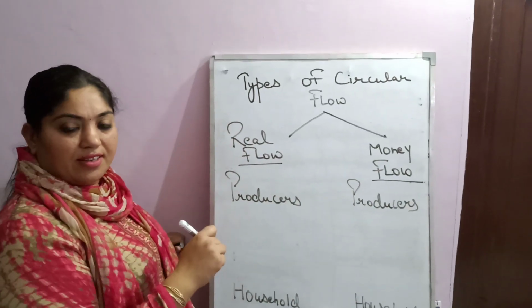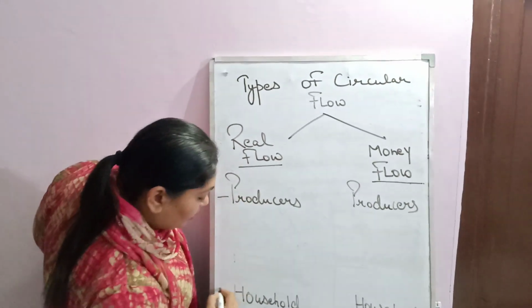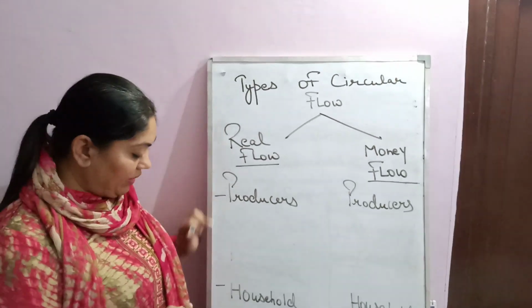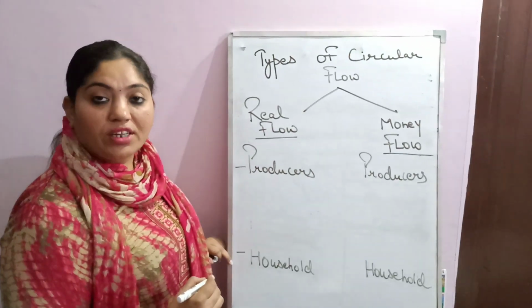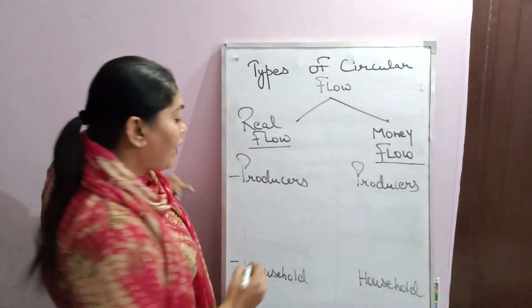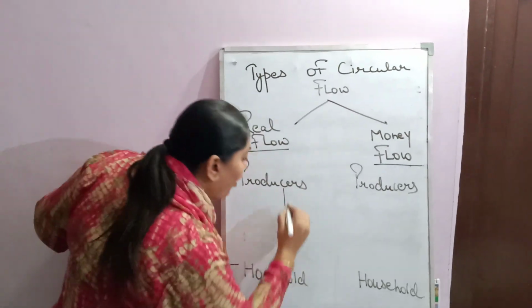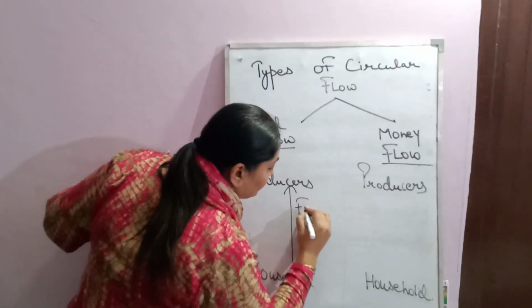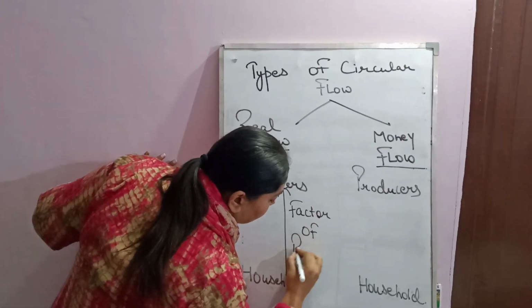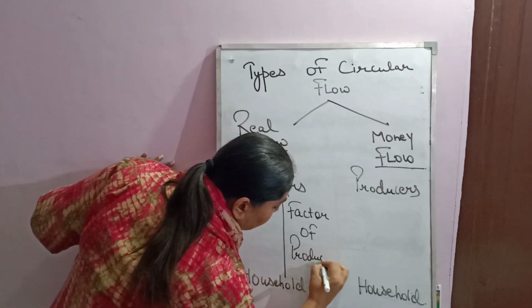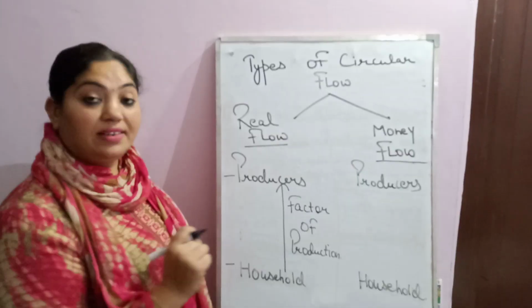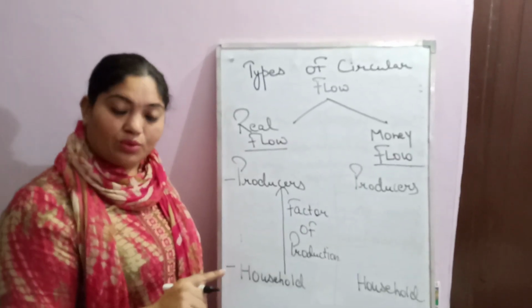We have already discussed the producers and the household. Producers produce goods and services for the economy. Household sector is the owner of factors of production. Producers use the factor services or the factors of production from household sector. And by using those factors of production, what will they do?